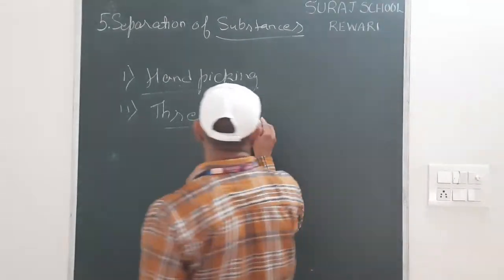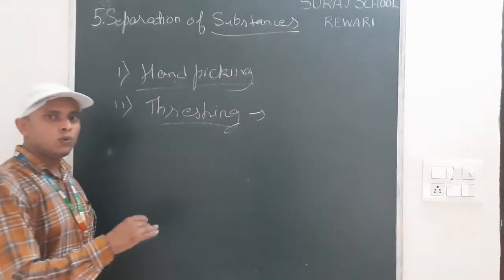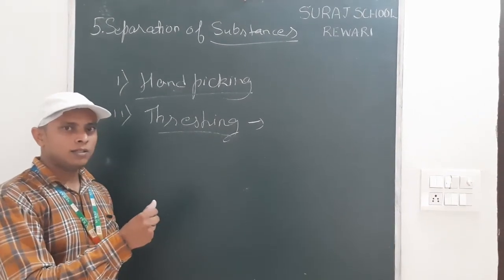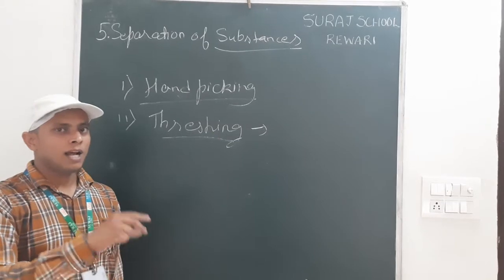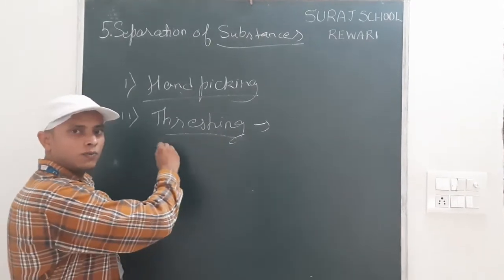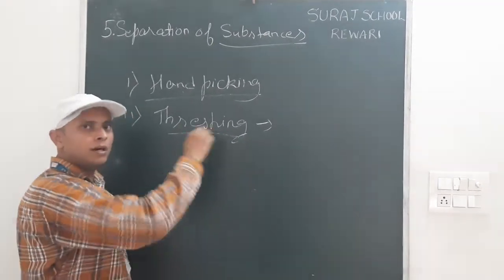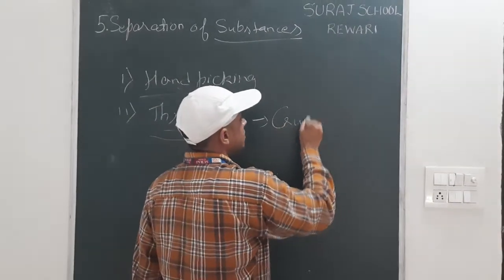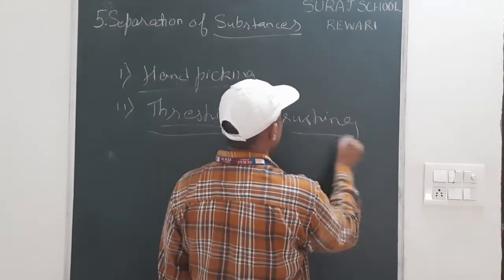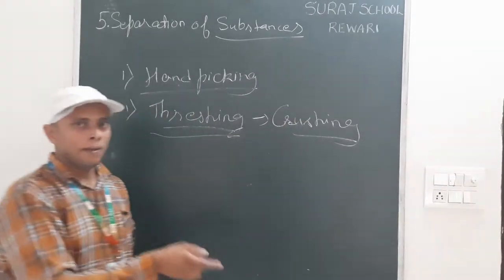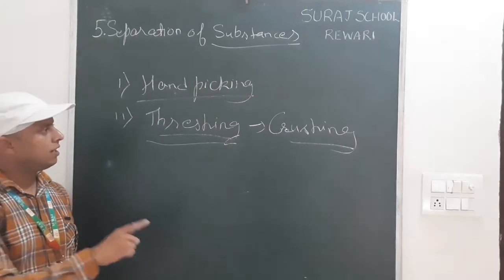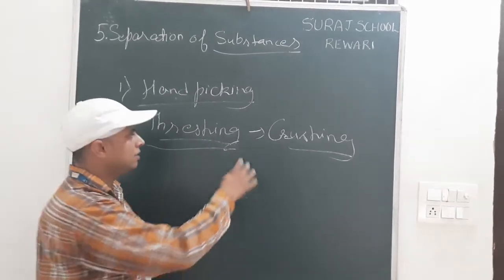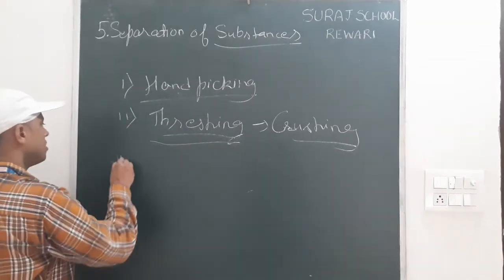We crush the dry plant and remove the seeds from that plant. This is known as threshing. By crushing the dry plant, we get separate seeds from that plant. This is threshing.